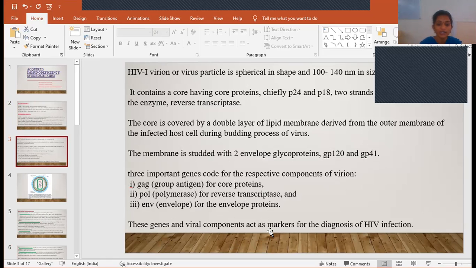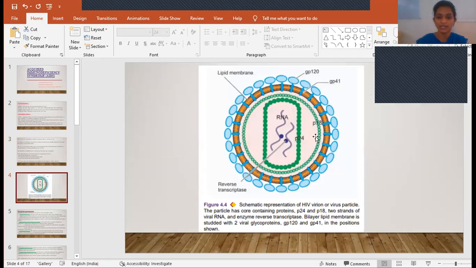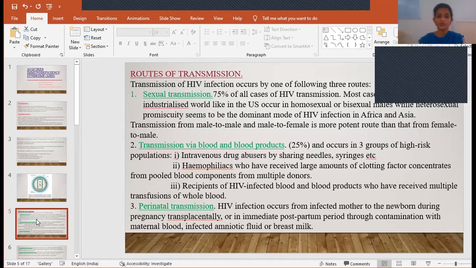These genes and viral components act as markers for the diagnosis of HIV infection. That means if we conduct a test and find the presence of these genes or these viral components, it indicates the presence of HIV infection. That is the reason these are called markers for the diagnosis of HIV infection. So this is the structure. You can see the surface proteins, core proteins, two strands of single stranded RNA, reverse transcriptase enzymes, and the double layered lipid membrane with surface proteins GP120 and GP41.